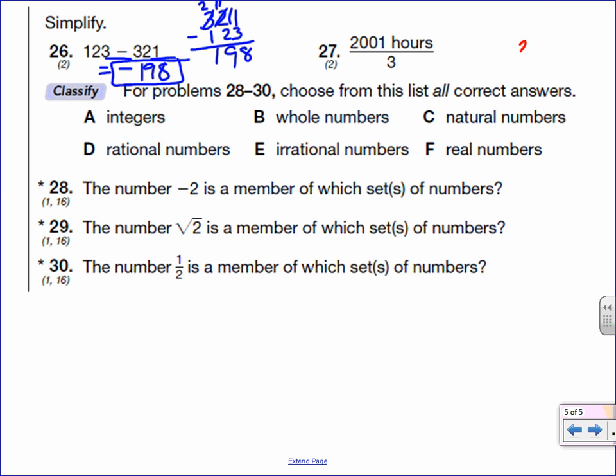So we have 2001 divided by 3. So far we have 6 and 6, 18, 20. All right, 6 times 6 is 18. So I have 21. 3 goes into 21 7 times. 7 times 3 is 21. Since I end up with 0, I'm done. So 2001 hours divided by 3 hours is 667 hours.